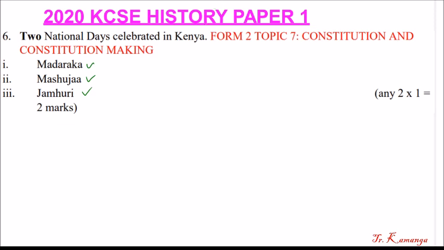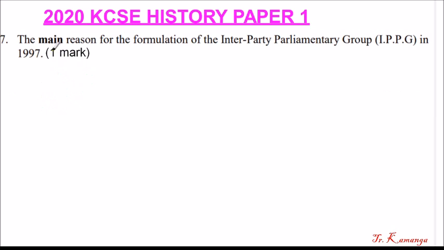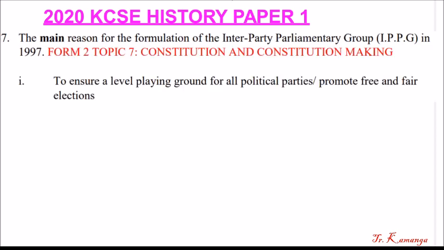Let's go to question number 7. The main reason for the formation of the Inter-Party Parliamentary Group, popularly known as IPPG, in 1997. Why was the formation or the start of IPPG? This is from Form 2, Topic 7, Constitutions and Constitution Making.